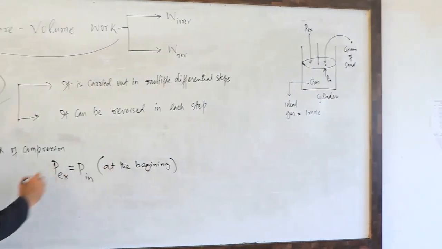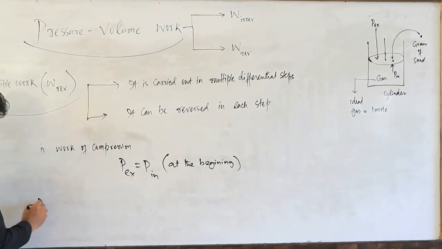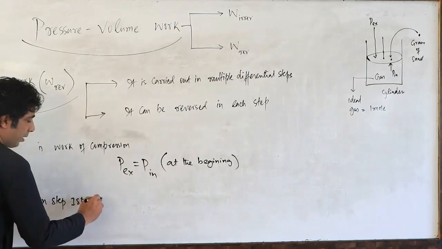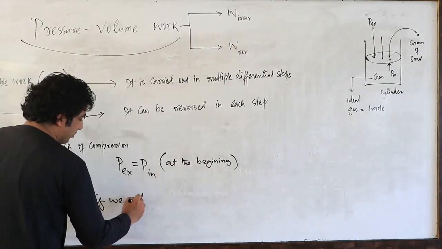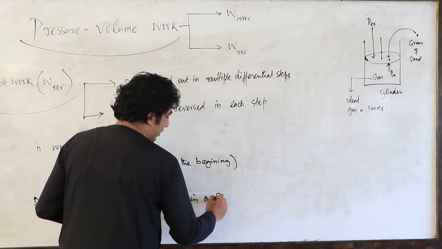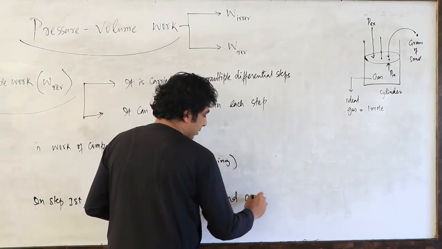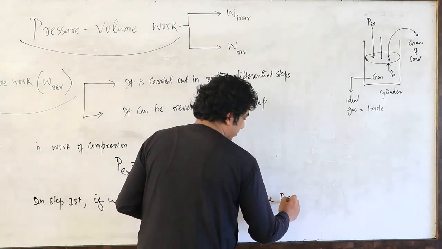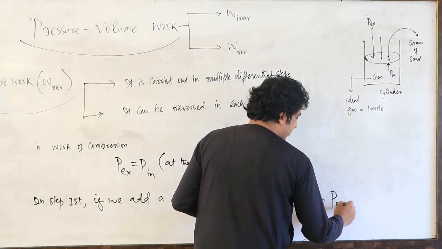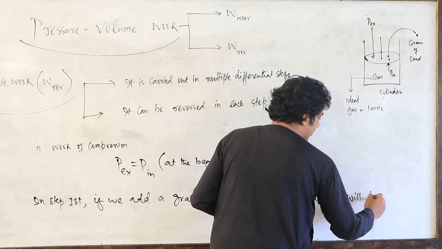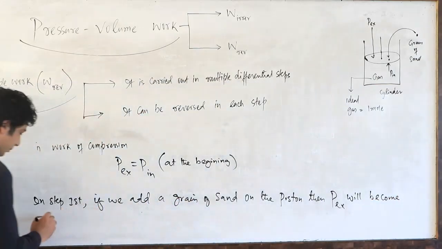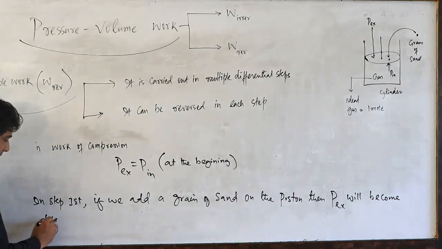So in step first, if we add a grain of sand on the piston, then P external will become differentially greater than P internal.